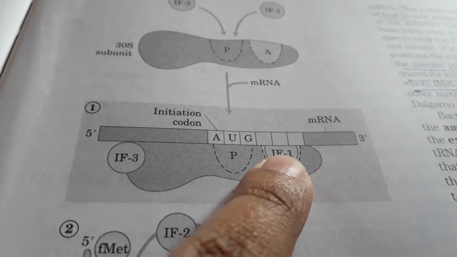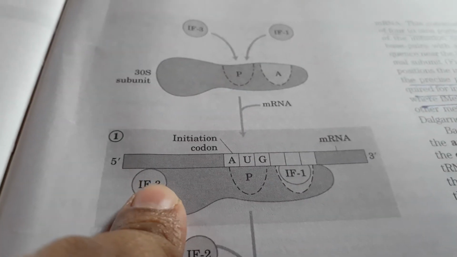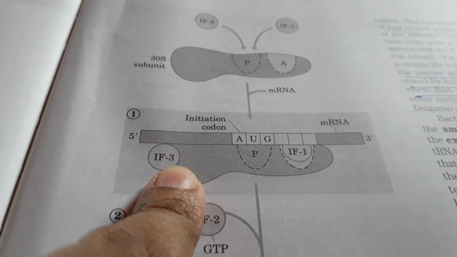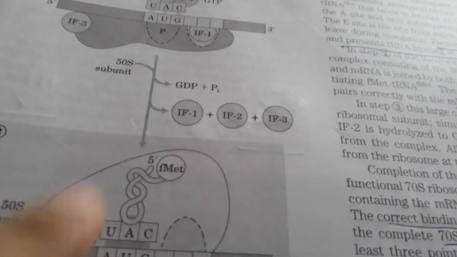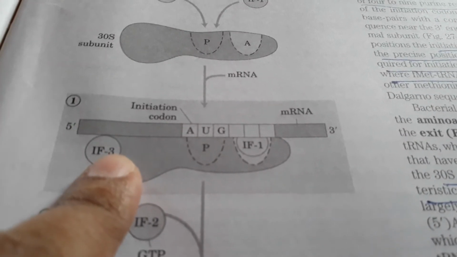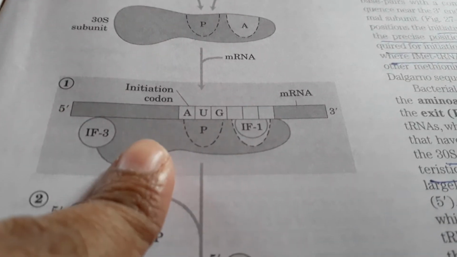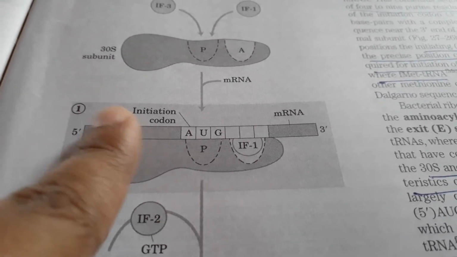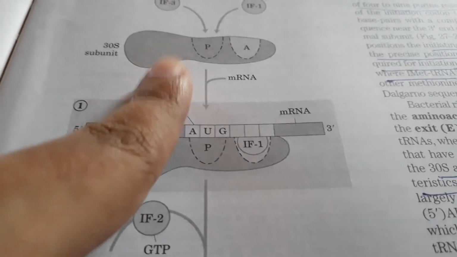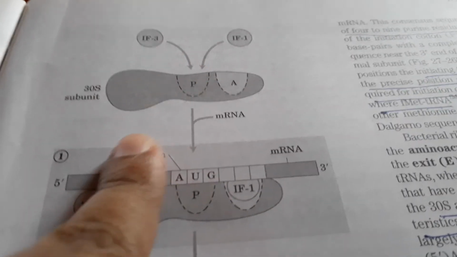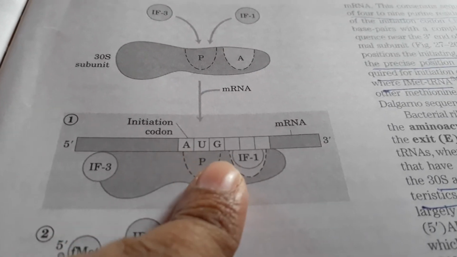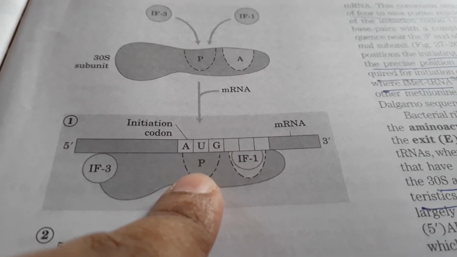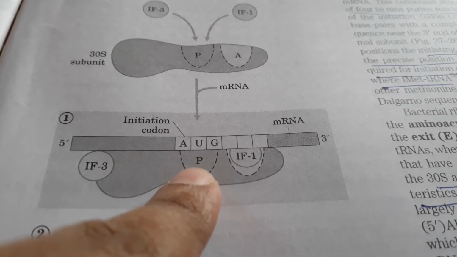So the A site is blocked by IF1, and IF3 usually prevents the association of the 50S ribosomal subunit with the 30S ribosomal subunit. It generally prevents the larger subunit from associating with the smaller subunit. When the initiation process is finished, only then will it allow binding with the larger subunit. The 30S ribosomal subunit containing initiation factors binds with the mRNA, and the initiation codon is situated in the P site.